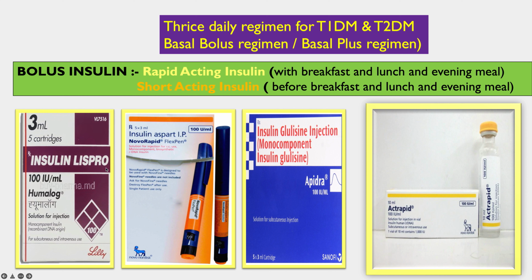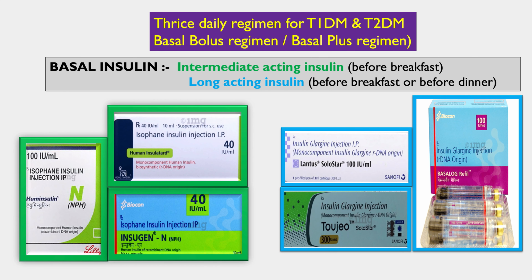In rapid acting insulin, we use Lispro, Aspart, Glulisine, whereas in short acting insulin, we use the human insulin. So every meal is covered by a rapid acting or short acting insulin, whereas the dinner or the breakfast is covered by an intermediate or long acting insulin.